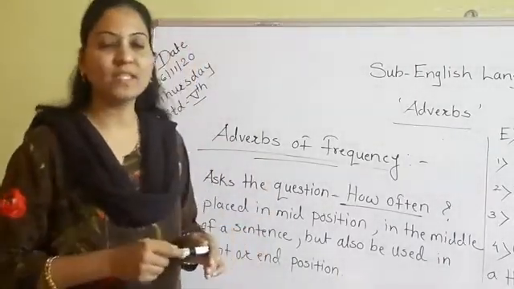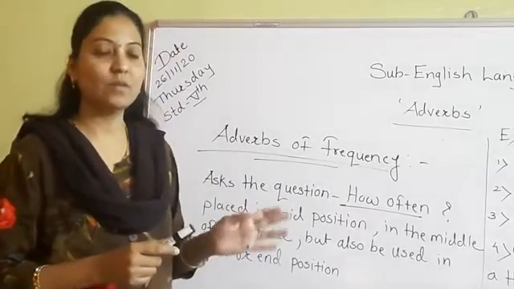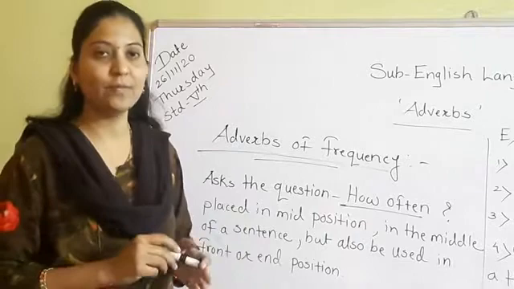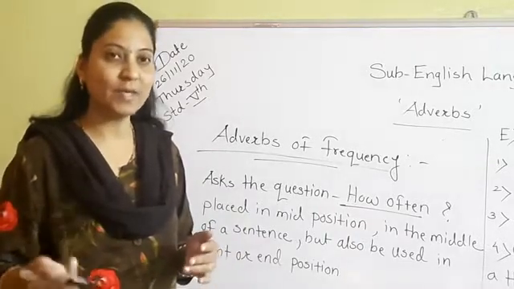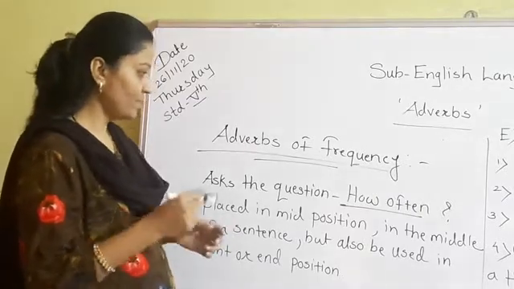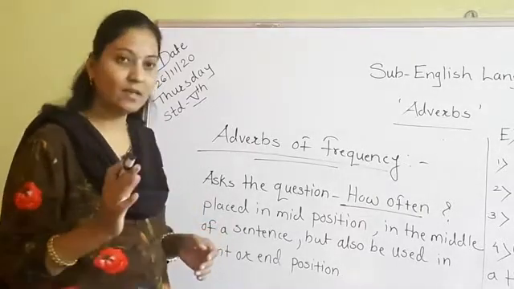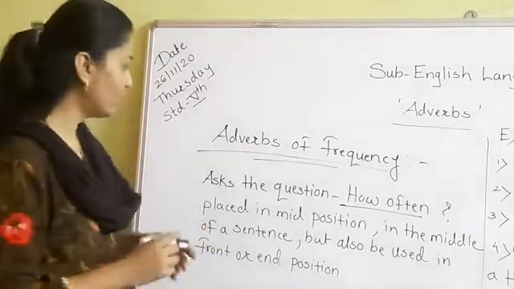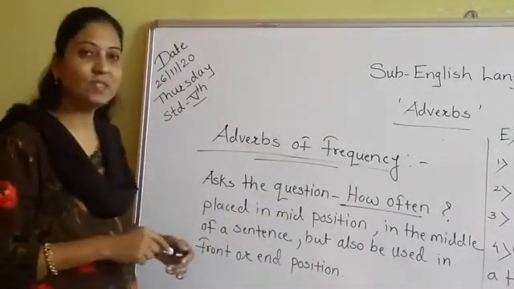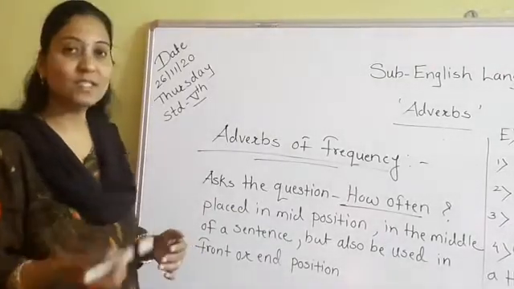Adverbs of frequency tell us or answer the question how often that action takes place. Okay. How often that action is repeated, or how often the particular action takes place. Now see, it asks the question how often. How often means how many times it is repeated.